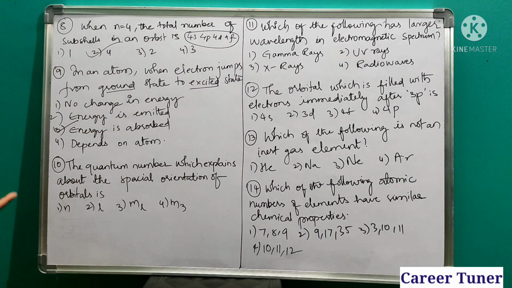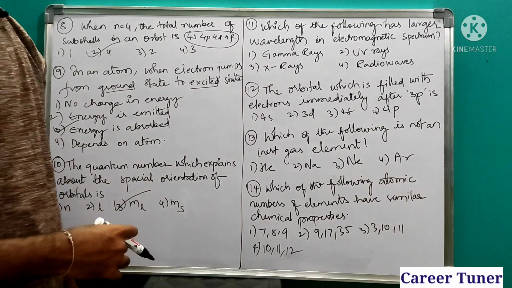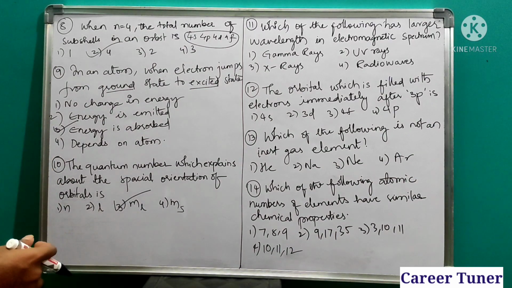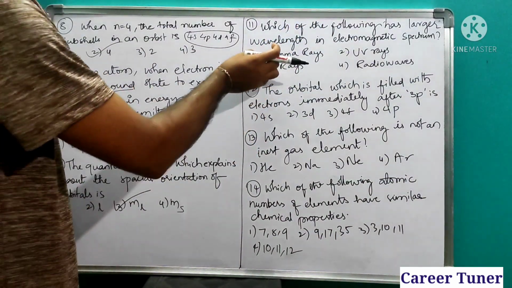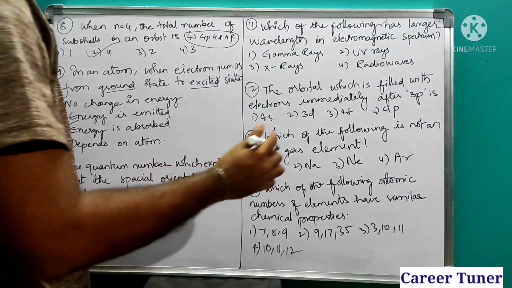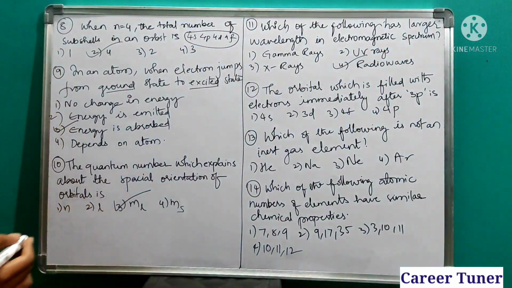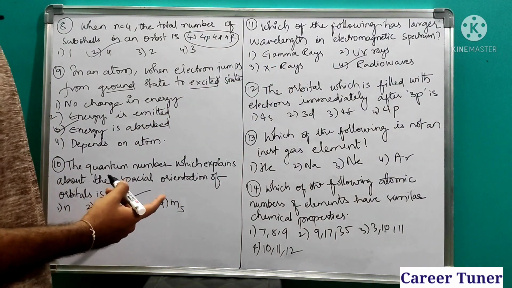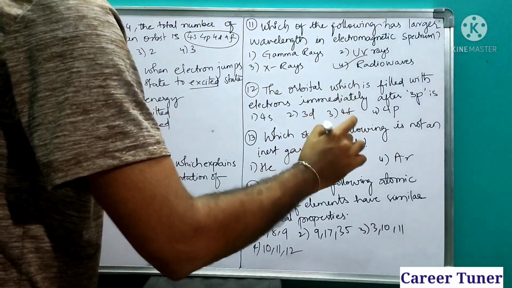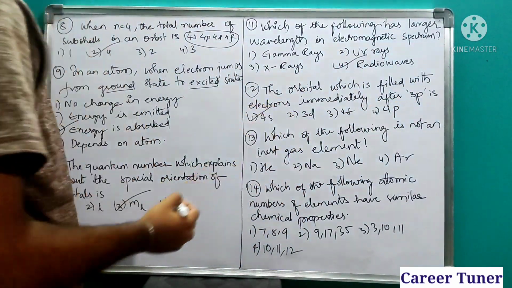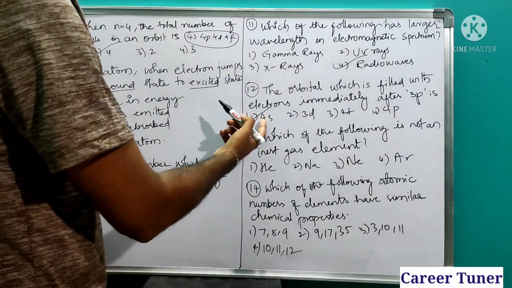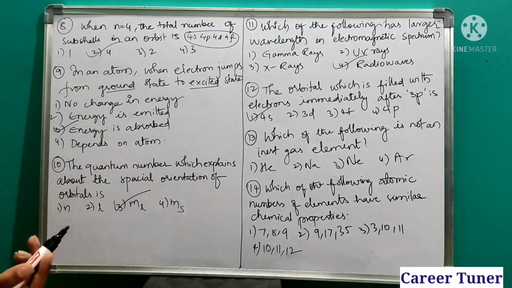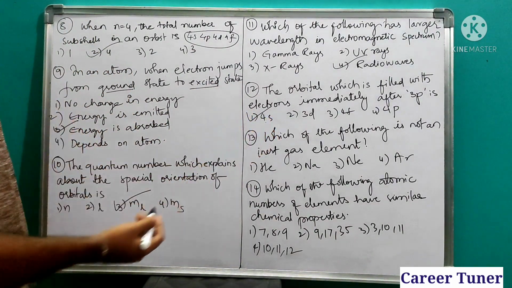Next, the quantum number which explains the spatial orientation of orbitals is nothing but the magnetic quantum number. Next question, which of the following has larger wavelength in the electromagnetic spectrum? Among the electromagnetic spectrum, gamma waves have the shortest wavelength and radio waves have the largest wavelength. Next, the orbital which is filled with electrons immediately after 3p. After 3p, 3d will not come, we will enter into 4s. Why? Because the n plus l value of 4s is less when compared to 3d. So that's why the electron enters into 4s.